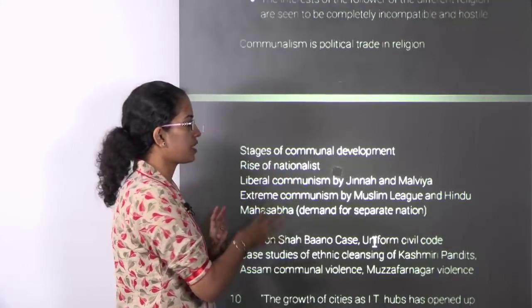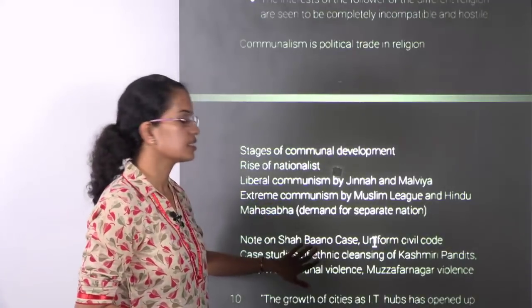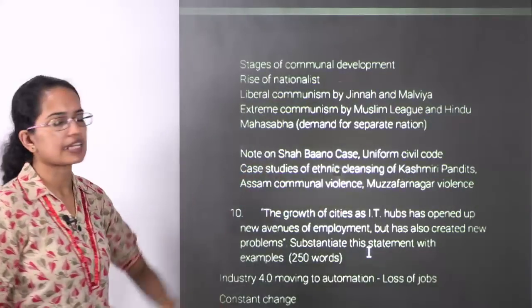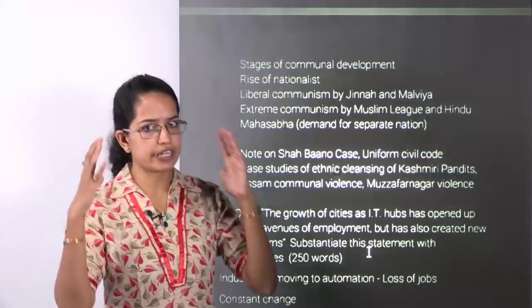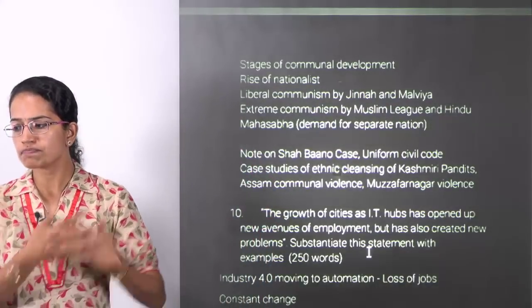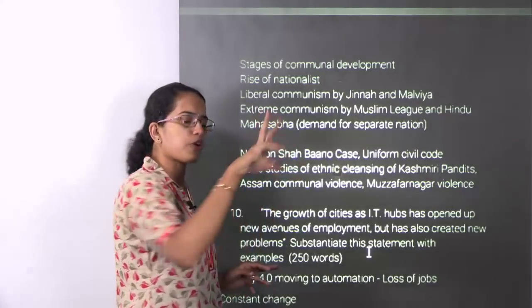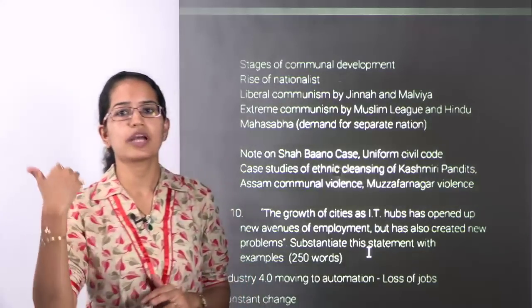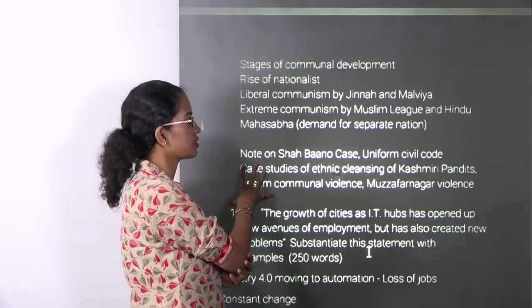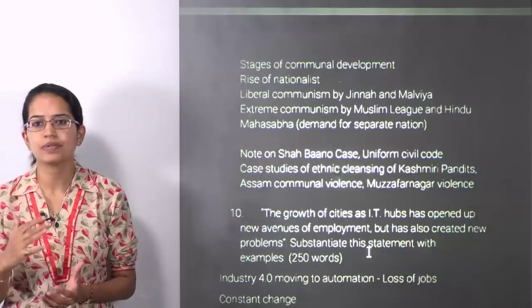In the present note, if we want to explain, you have to talk about the Shah Bano case, the Uniform Civil Code, the various cases of ethnic cleansing that have taken place. If you want to give a global picture, a world picture, you can include the Rohingya crisis. So those are some of the important things. If you want to go into regional sections, you can talk about the Muzaffarnagar violence that recently took place, the Assam communal violence that took place. So various cases should be brought into this answer to explain it.